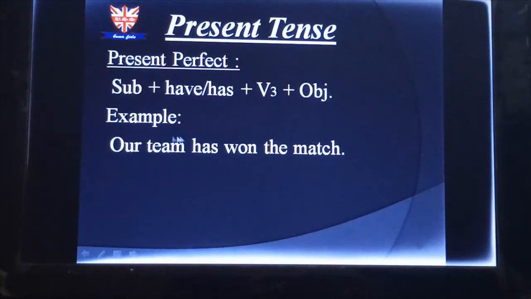As our team is singular, I have taken has. So, our team has. Win is the base form of the verb, V3 of win is won, and the match is the object. So what has it become? Our team has won the match. Hope you have got it.